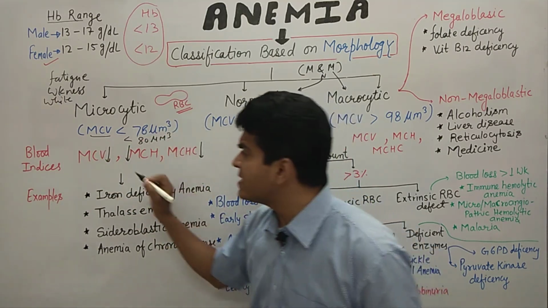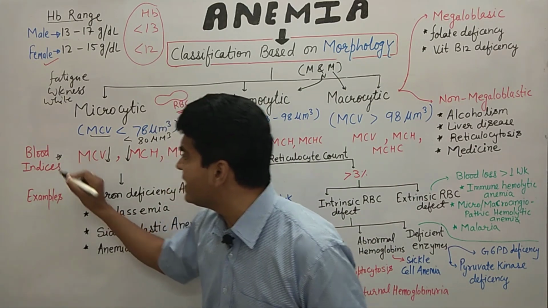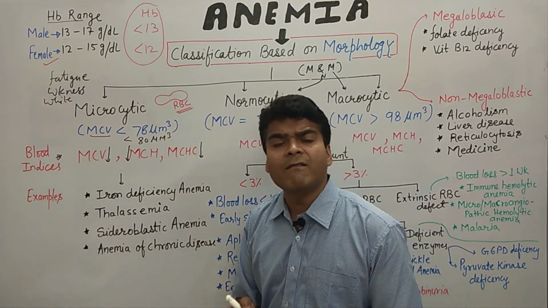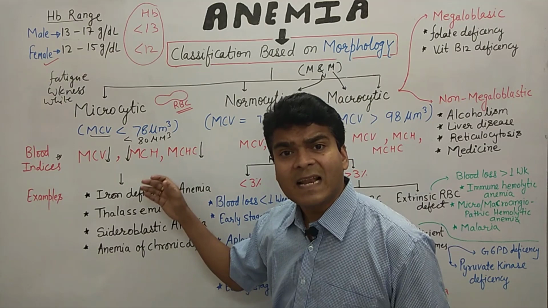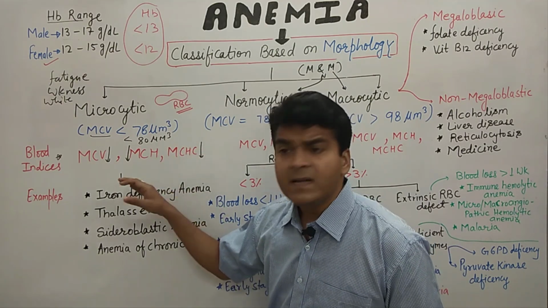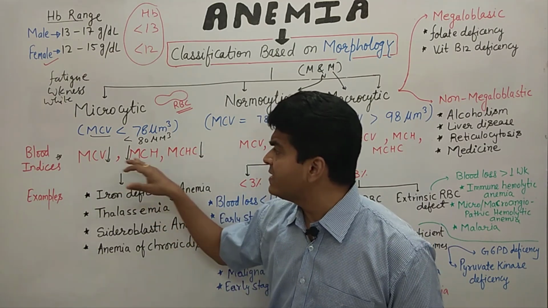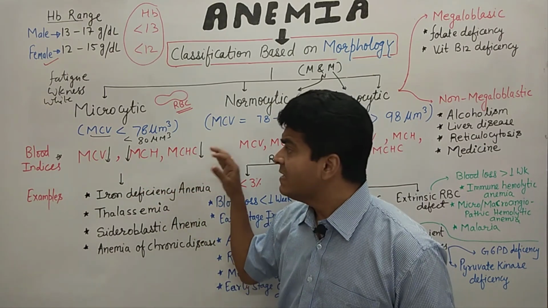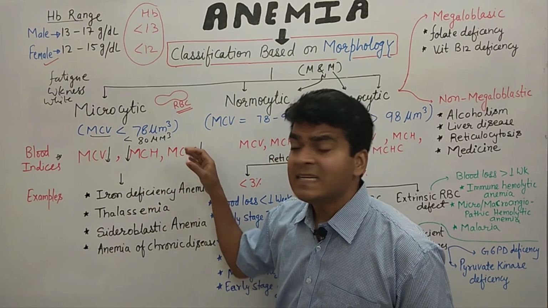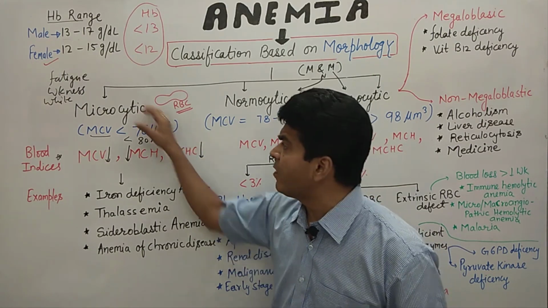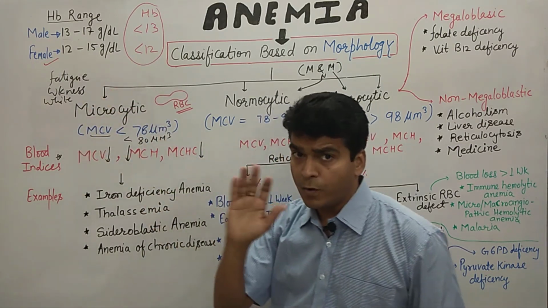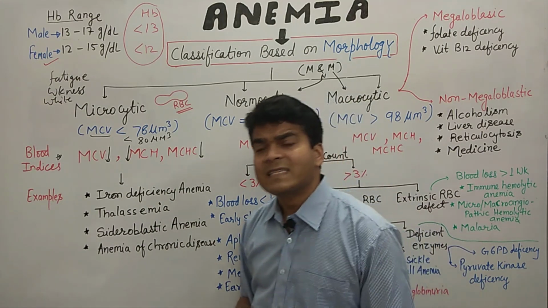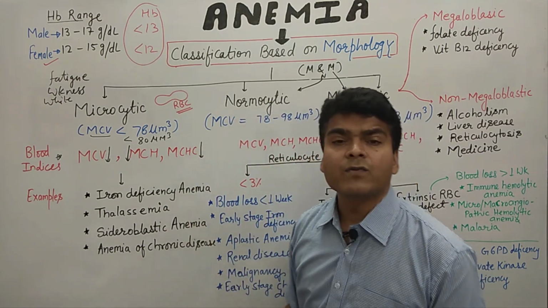This is the important hallmark we can identify by our blood test. Doctor prescribes a blood test, and if there is a decreased amount of MCV, MCH and MCHC, then the doctor can say that the person is suffering from microcytic anemia.